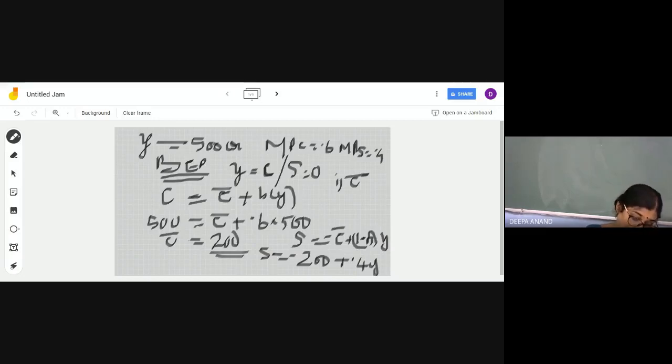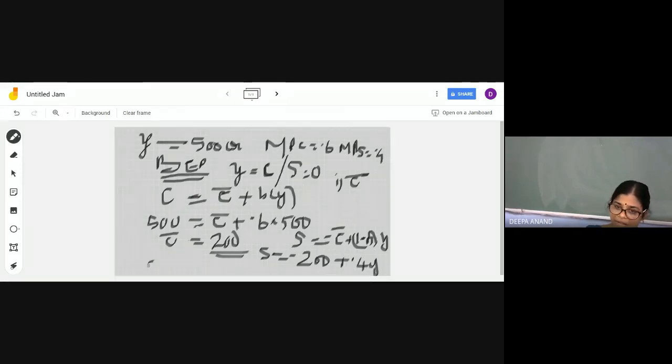How will you find out the level of income when the saving is 600? In the saving function, you substitute the saving as 600, then find out Y. You know the saving function, S is equal to minus 200 plus 0.4Y.